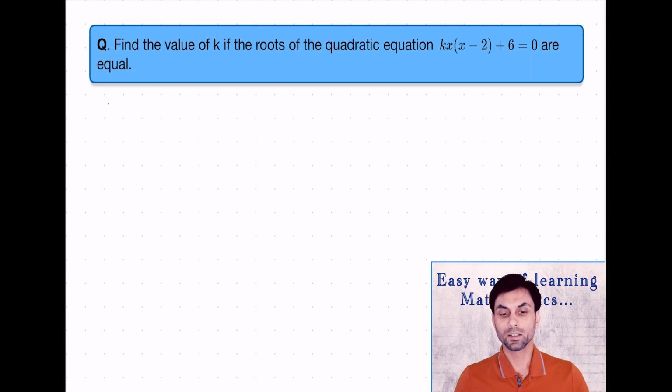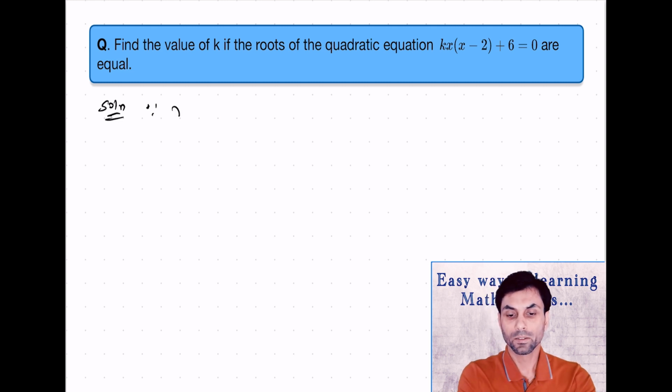The next question is, find the value of k if the roots of the quadratic equation kx into x minus 2 plus 6 are equal. So in this case, already they have given the roots are equal. So we are going to use the condition that, as we know that if D is equal to 0, then roots are real and equal. And if here roots are equal, we can say discriminant value will be 0. So we'll say since roots are equal, therefore D will be equals to 0.